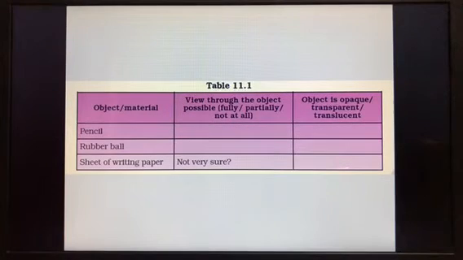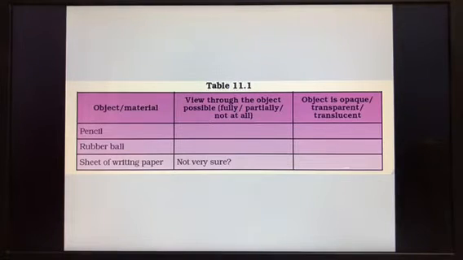Okay, here is Table 11.1. So what are the headings given there? Object or material. The second column is view through the object, possibly fully, partially or not at all. Then what type of object it is, whether it is opaque, transparent or translucent. So first we have taken the pencil. Now can we see through the pencil? No, it will not allow the light to pass through it. So not at all. When it does not allow at all, that means what type of object it is? It is opaque. Next is rubber ball.